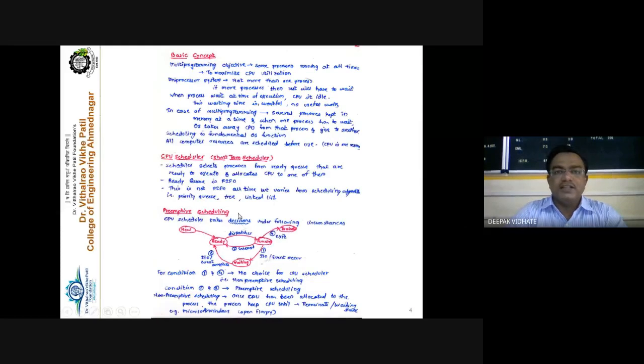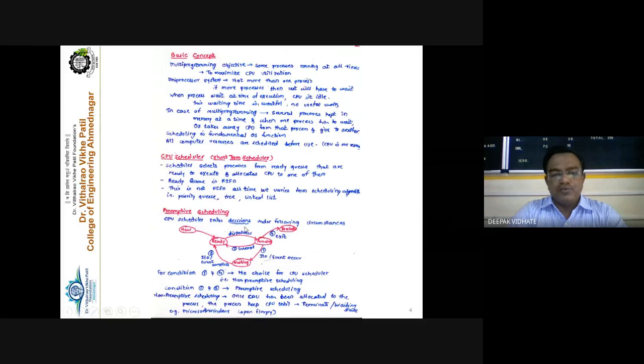Our third criteria is that it may go for priority scheduling. There is a priority assigned to the processes, and depending upon the highest priority, the process is taken from the ready queue and assigned to the CPU for the execution. Right? Or there may be a round robin policy. So there are different policies and different algorithms followed by the CPU scheduler, which we have to discuss in depth: how these algorithms work and what exactly the output of each algorithm is.